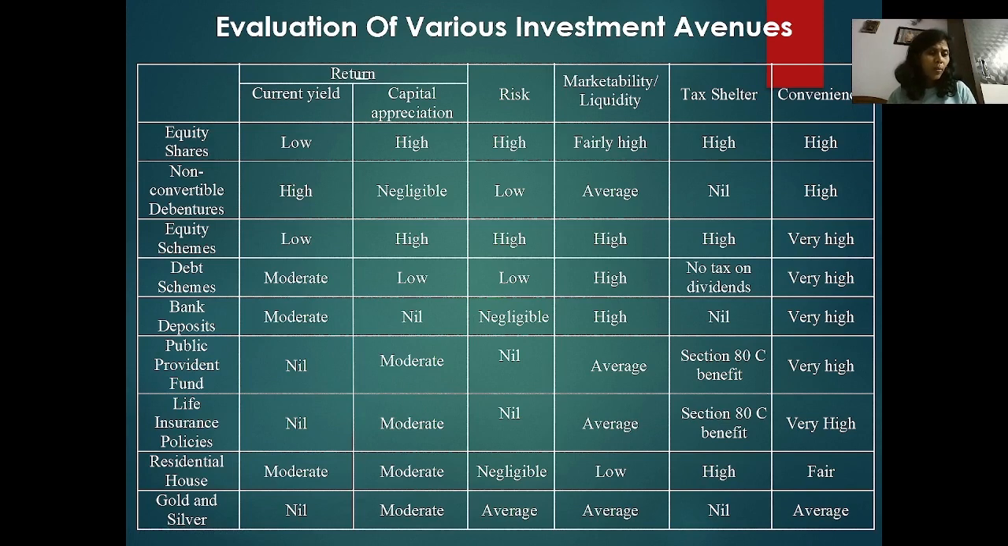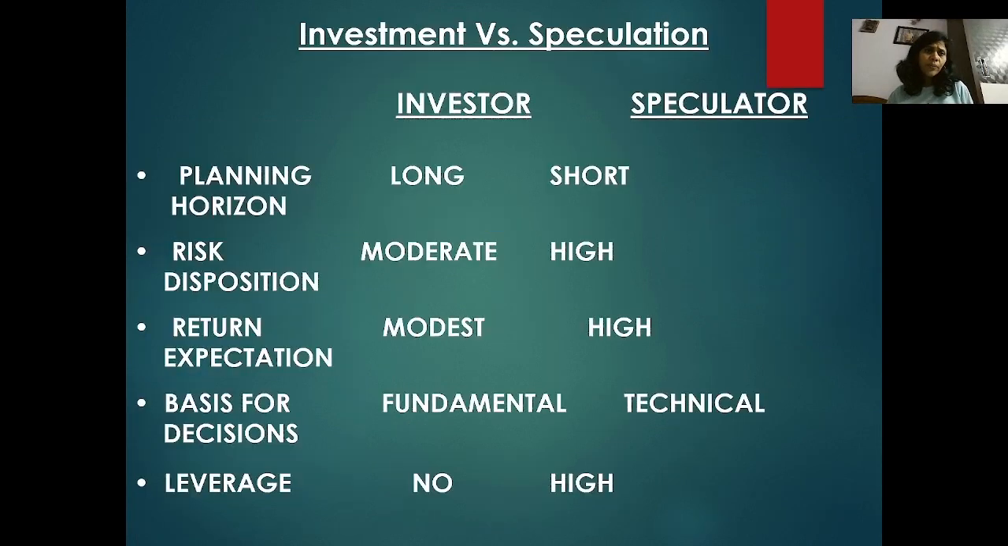Then PPF, the public provident fund from the government. Its convenience is very high. Tax shelter means you get a rebate in tax. Then with life insurance policy, again you get a rebate in tax, and convenience is high. For residential houses, convenience is fair, but you have to pay tax. Then gold and silver also have no tax benefit. So these are the evaluations of various investment avenues.